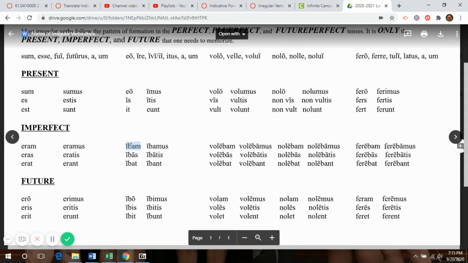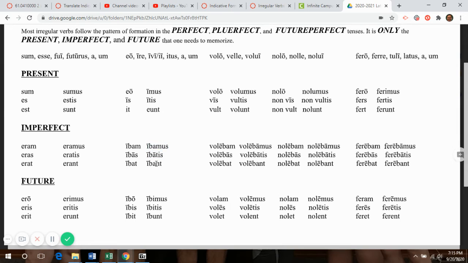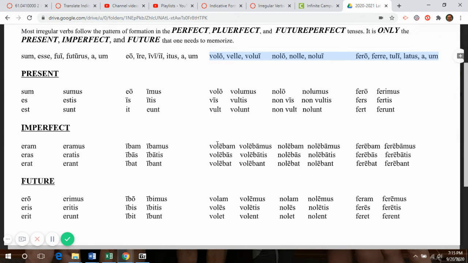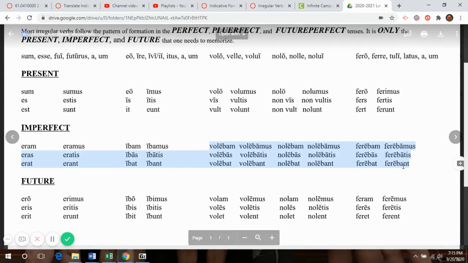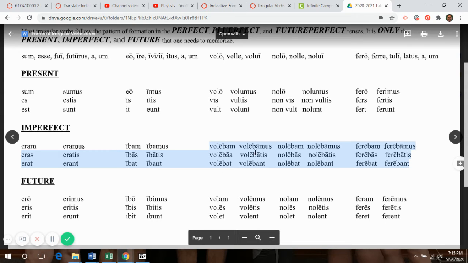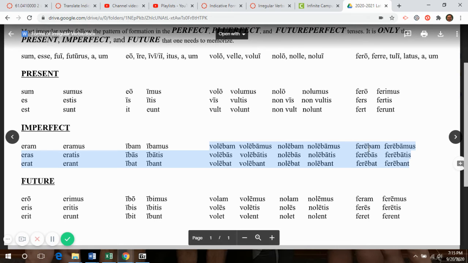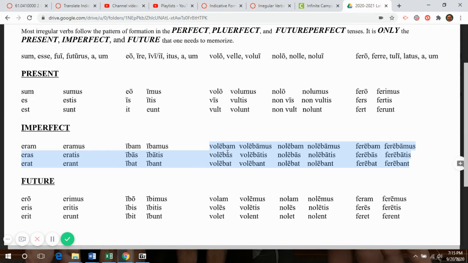The ire verb is ibam, ibas, ibat, ibamus, ibatis, ibant. And then over here, please note for the verbs volo, nolo, and fero, they are irregular, but very much they try to have the forms and appear as though they are third conjugation. And you can see that manifest in the imperfect tense with all the forms that are here. Volebam, volebas, volebat, volebamus, volebatis, volebant, nolebam, nolebas, nolebat, and so forth and so on. And ferebam, easy to recognize because of the BA. I was wanting, you were wanting, he was wanting, I was not wanting, and I was carrying.